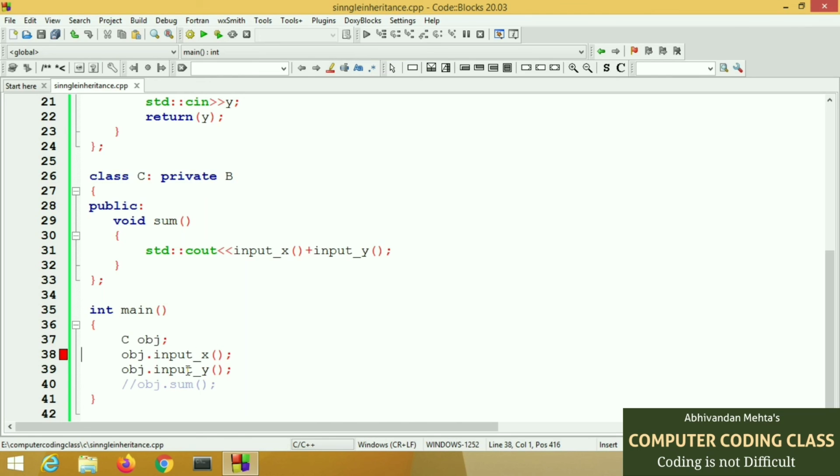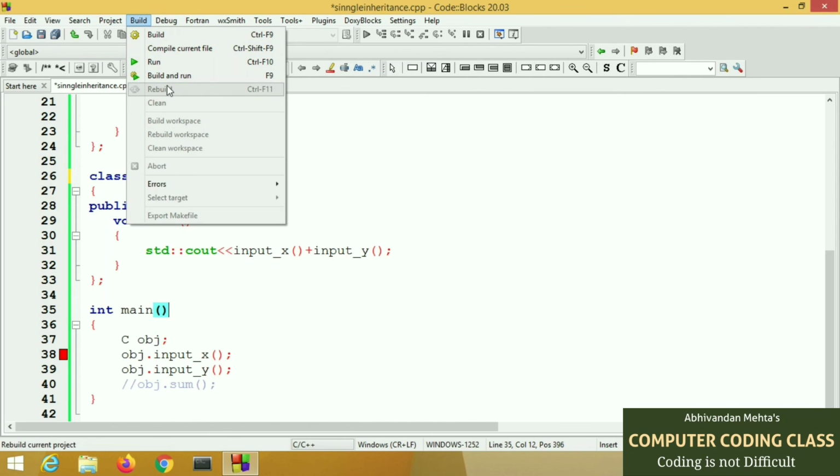It means both these functions are private in class C. So directly in main we cannot run them because main is an external function, but the function sum, which is part of class C, can access the private functions input x and input y. In this way, we can perform multi-level inheritance in C++. Thank you very much.